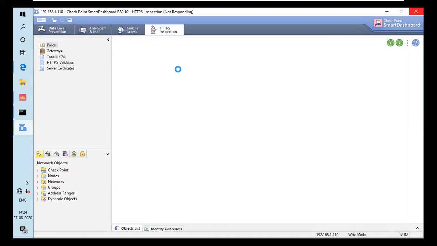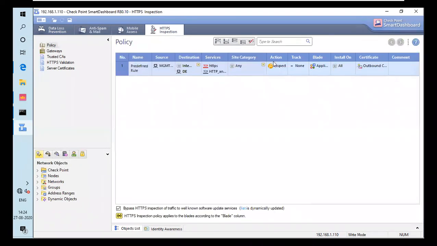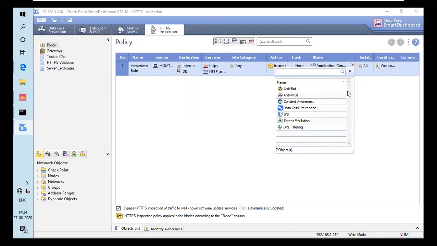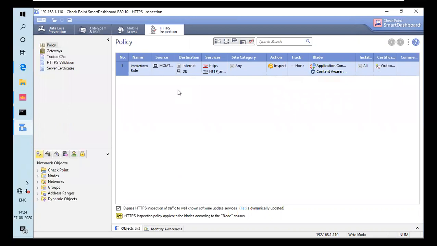which doesn't have a content awareness blade. It only has an application blade. As I can show you, I just want to drag it and I will show you that. Yeah, it's application control blade, and if it's all, it's good. Means if the blade is all, it's good. But if you don't have all, you can add content awareness blade by clicking on the small plus button and clicking on content awareness. Yeah, so that's it.